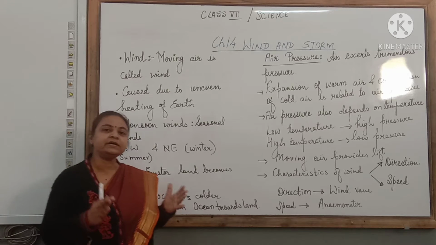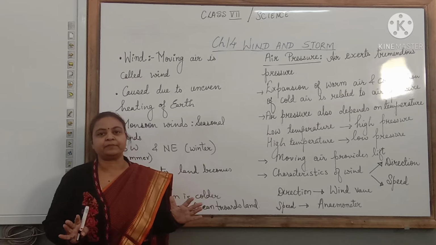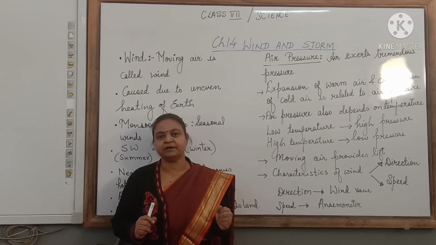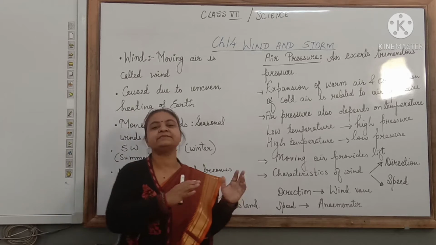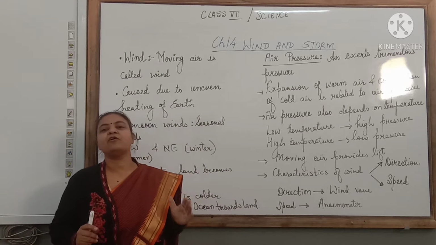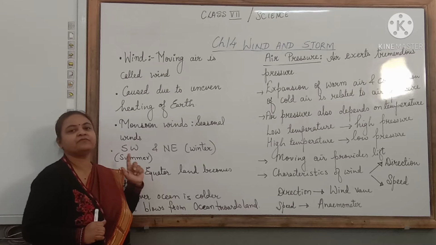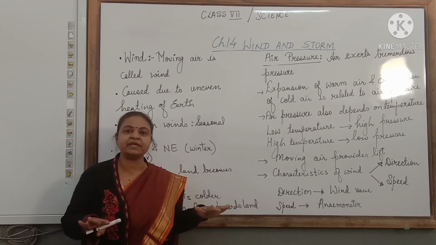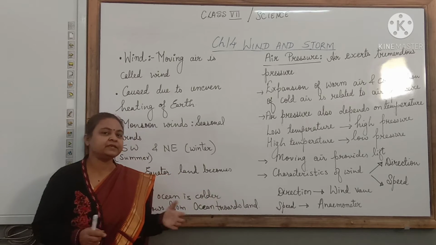Now on the earth the temperature is not constant everywhere. There is uneven heating of the surface of the earth. In some places the temperature is more, in some places the temperature is less. And this uneven heating of the earth's surface causes wind. This is because the air comes in contact with the hot surface of the earth.